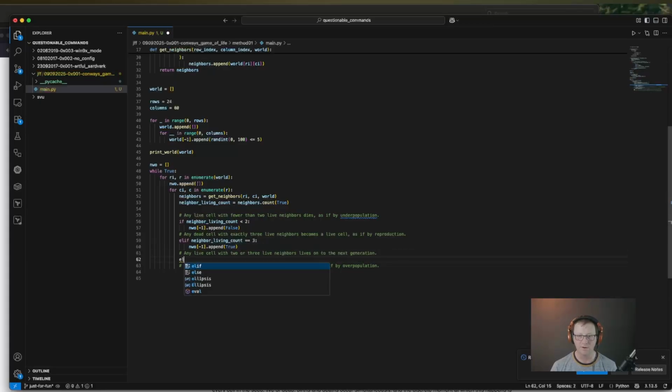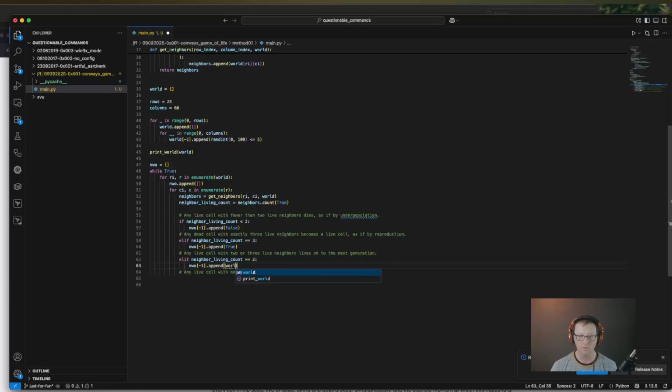So let's put another elif, and we'll say neighbor living count equal 2, New World Order, -1. We're going to append whatever the value is in the current state of the world.